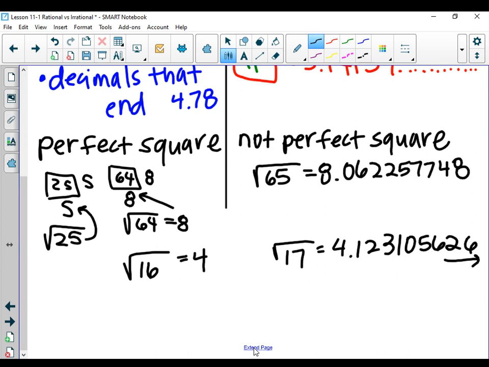So is it mostly even numbers? No. It is numbers that you multiply by itself to get a number. 4 times 4, 16. 5 times 5, 25. 6 times 6, 36. 7 times 7, 49. Do you see what I mean? What's the square root of 92?